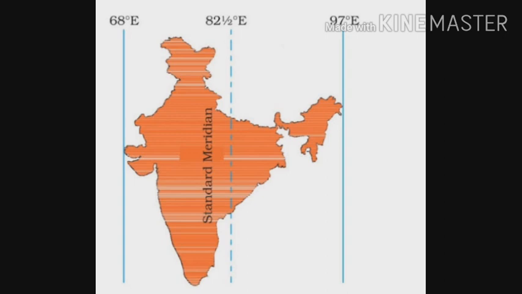So to avoid this confusion, India chooses the 82.5 degree east longitude as its central meridian. And this is called Indian Standard Time. So like this, every country chooses its standard time. But this standard time is set with respect to Greenwich Meridian Time. And the Indian Standard Meridian passes through Mirzapur near Allahabad.